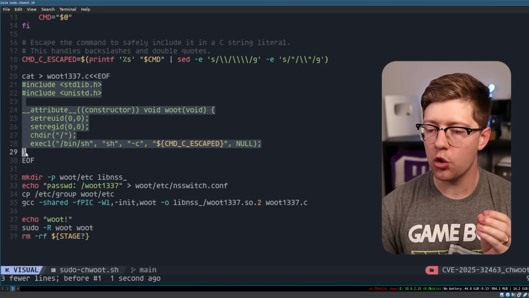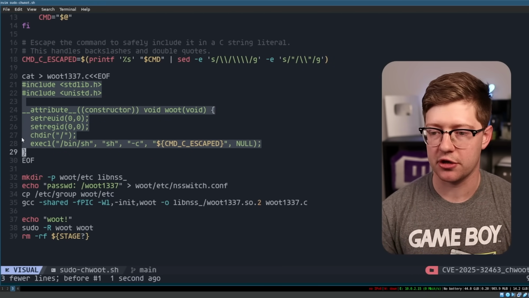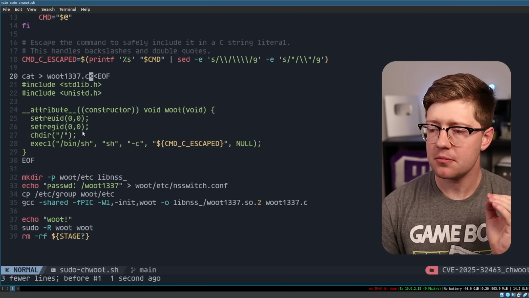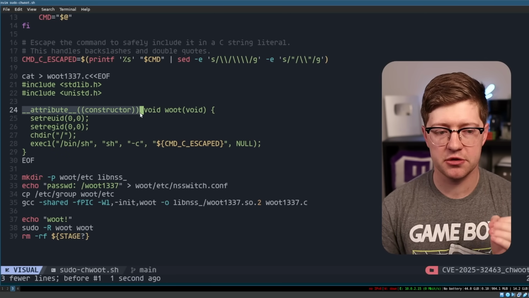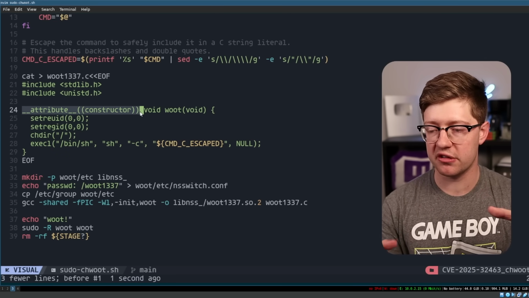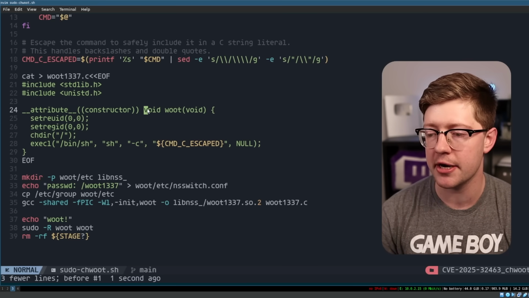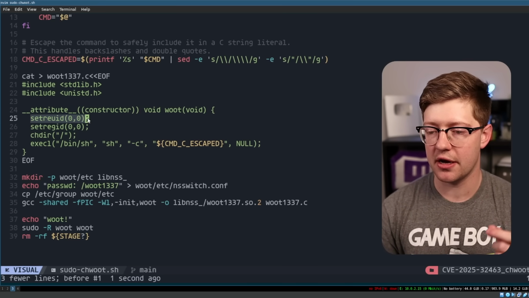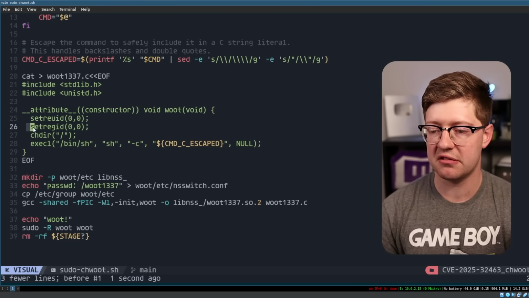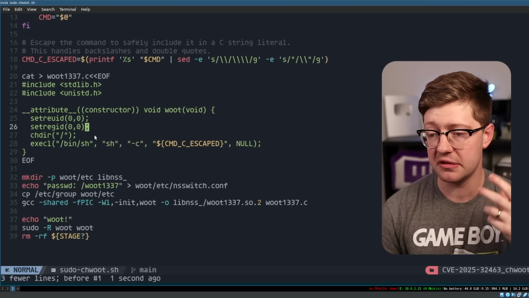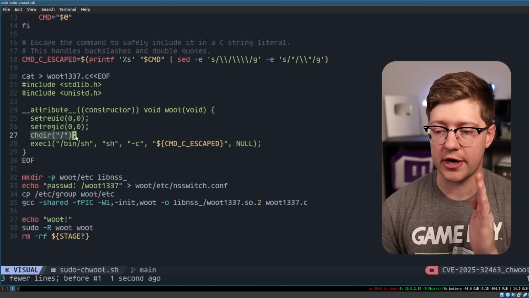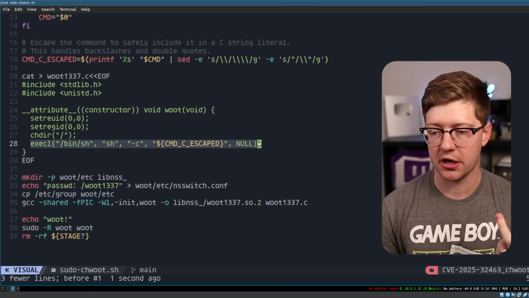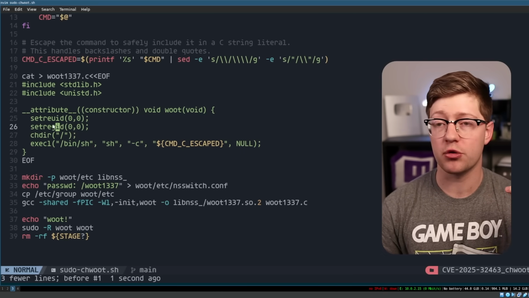They write their own little mini shared object. They call it woot1337. All this does is create a constructor, which is a function that runs before main, or runs before startup in the C environment, right? What it does is set the effective user ID of the process and the effective group ID of the process to 0, which means that it's running as root. And then we set the directory to root and run some arbitrary commands, in the context of this running as root.